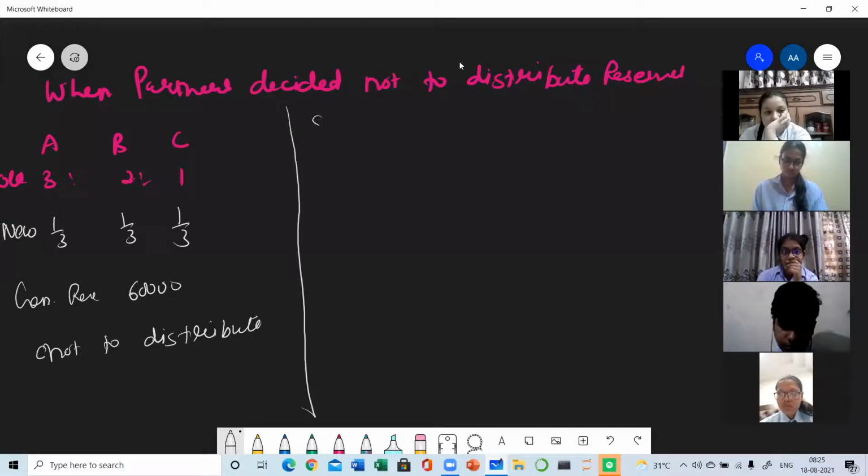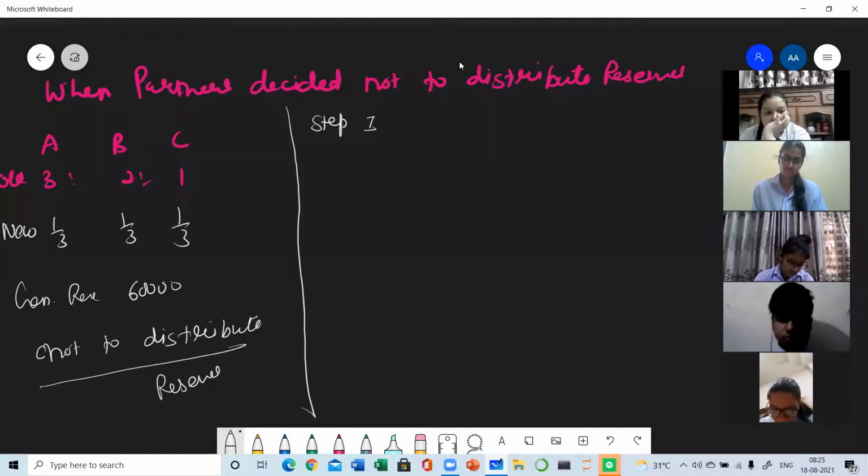In this case, step 1, write down: whenever partners have decided not to distribute reserves, then you will do the same treatment which yesterday I told you for goodwill. Gainer to sacrificer entry. The journal entry will be passed as gainer partner's capital account debit to sacrificer partner's capital account.